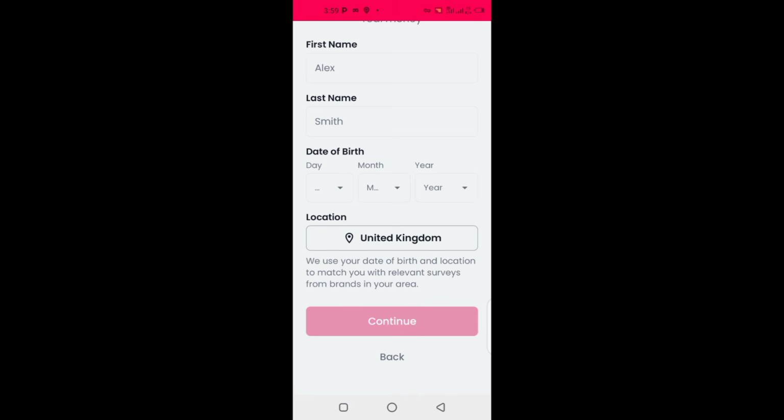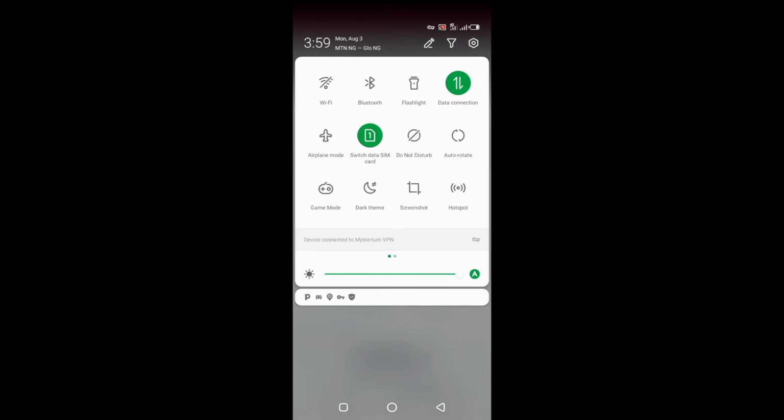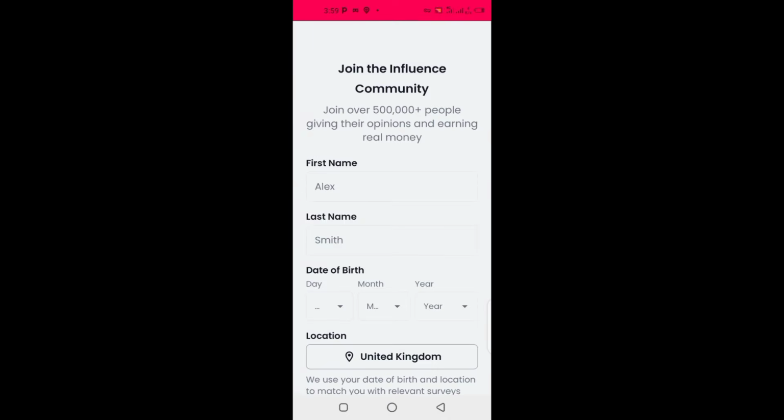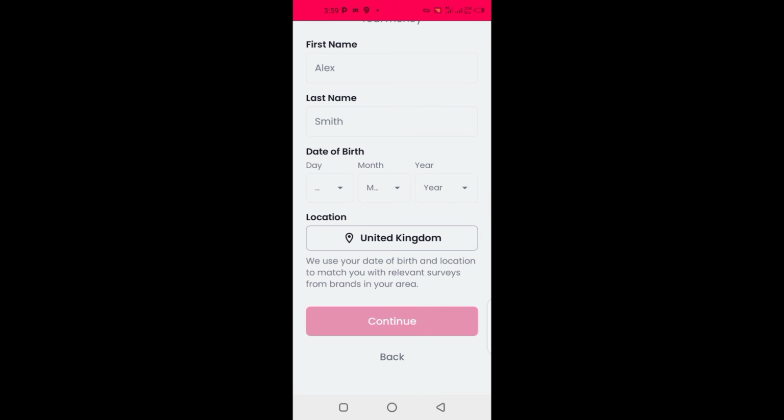Guys, as you can see, are you seeing the magic? We are connected to UK while our location is on. It is working. Stop paying to get an account, guys. As you can see, this is UK. All you have to do is put your name, your last name, whatever, click on continue and create your account smoothly. That is how you change your location to any country of your choice.